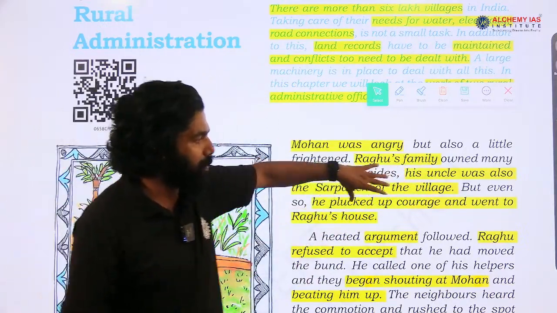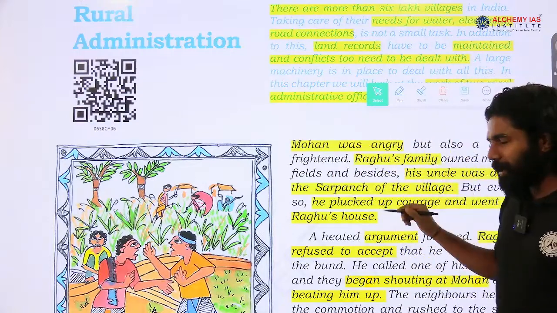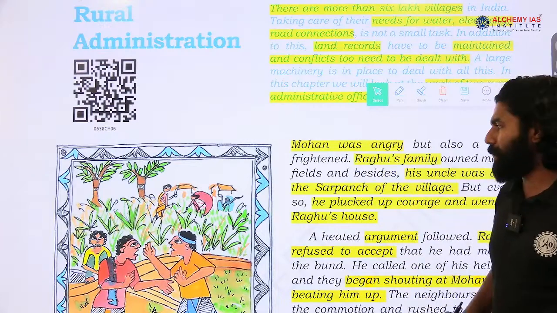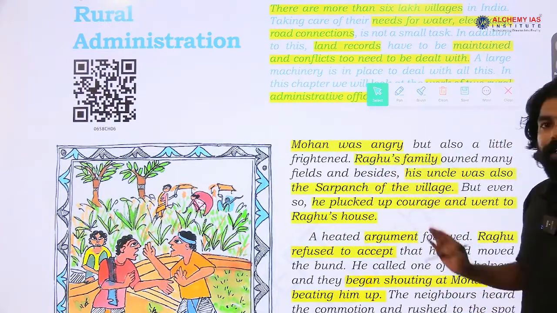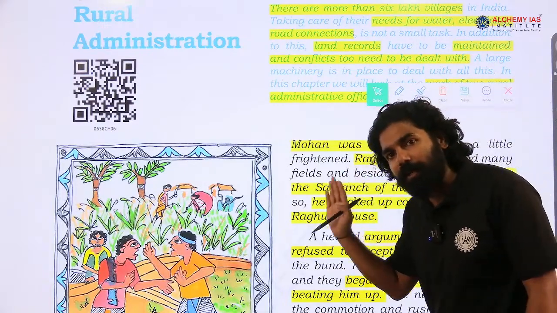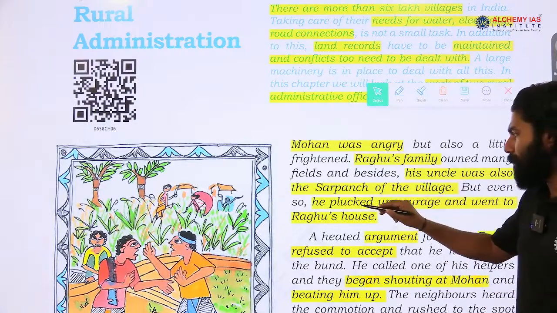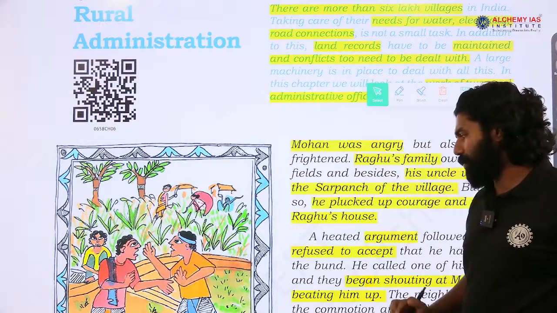Raghu's family had large landholdings and influence in the village administration, as the sarpanch of the village is an uncle of Raghu. Even so, Mohan plucked up courage and went to Raghu's house to raise the issue.